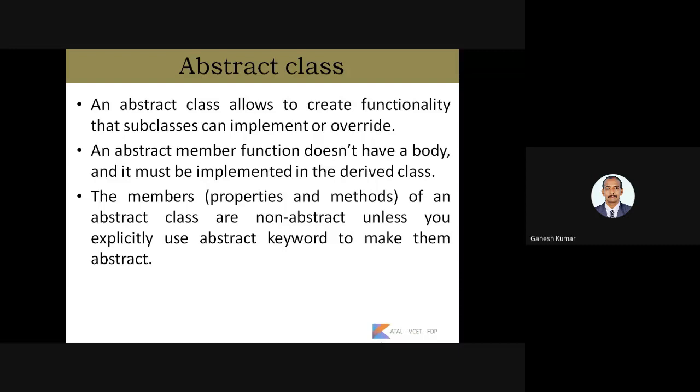So the members, that is the properties and methods of an abstract class, are non-abstract unless you explicitly use the abstract keyword. So inside the abstract class, if we want to make a variable or a method abstract, we have to specify it explicitly with the abstract keyword.